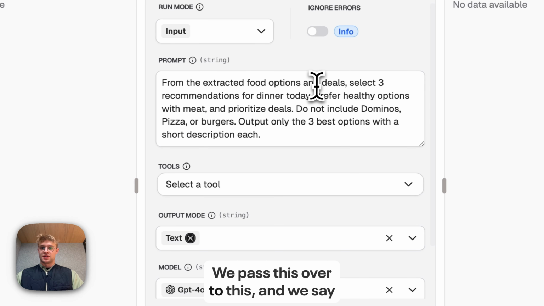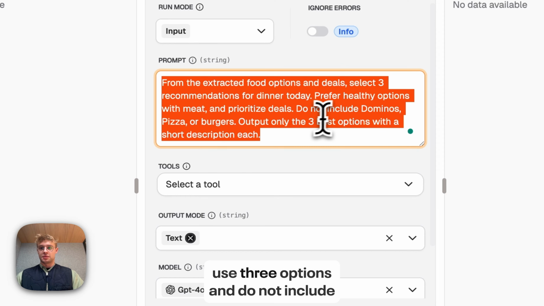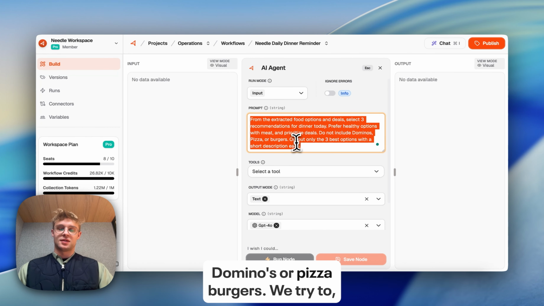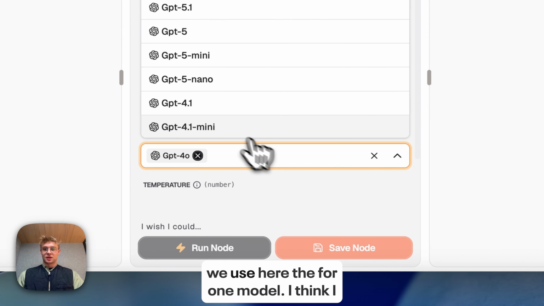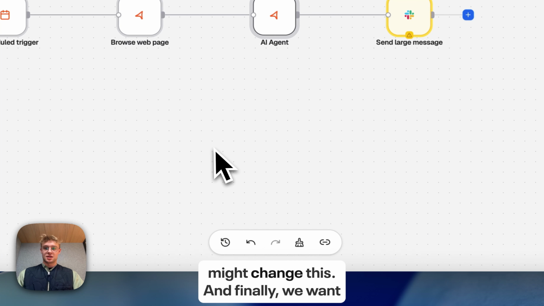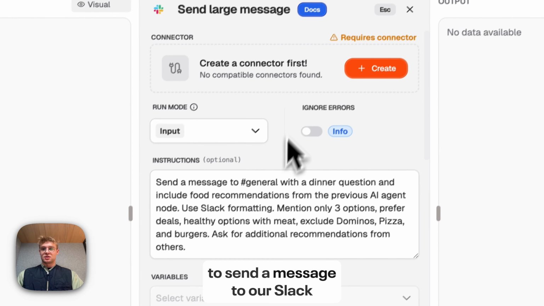We pass this over to the agent and we say use 3 options and do not include Domino's or pizza or burgers. We try to eat a healthy dinner, and maybe we use the 4.1 model here. I think I might change this. And finally, we want to send a message to our Slack channel.